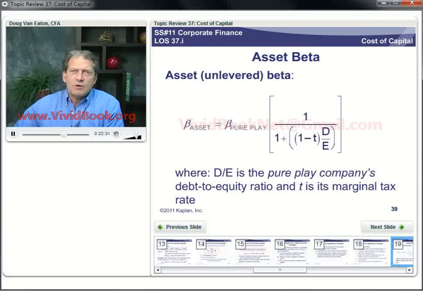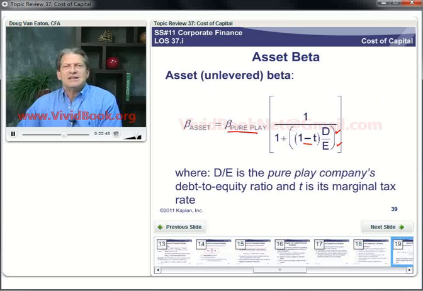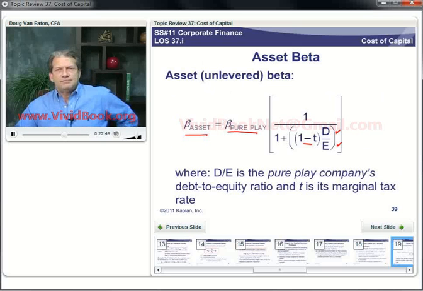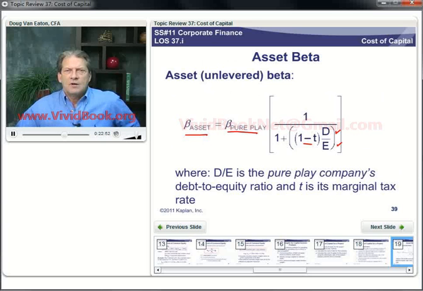Now here's our formula. We've got 1 minus the firm's tax rate times its debt to equity ratio and 1 plus that, all in the denominator. So this takes our beta for our pure play company and unlevers it to give us the asset beta. So when we're unlevering, we're using the pure play company's tax rate and the pure play company's debt to equity ratio.